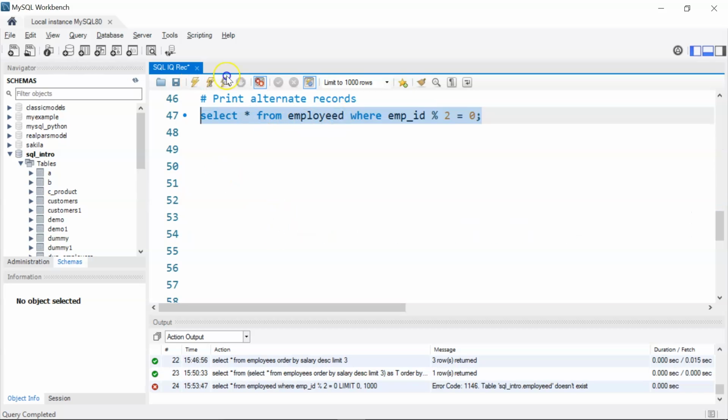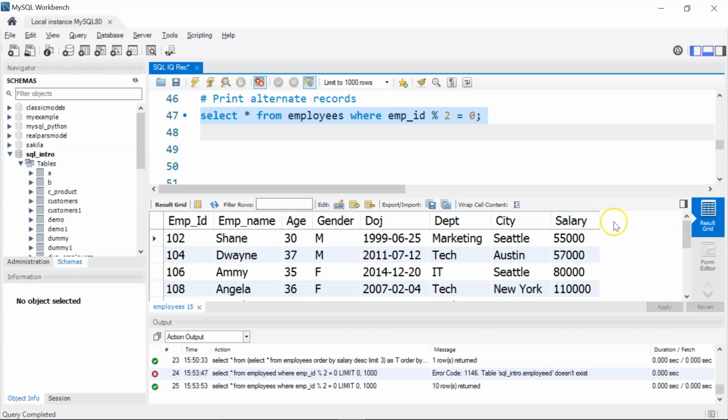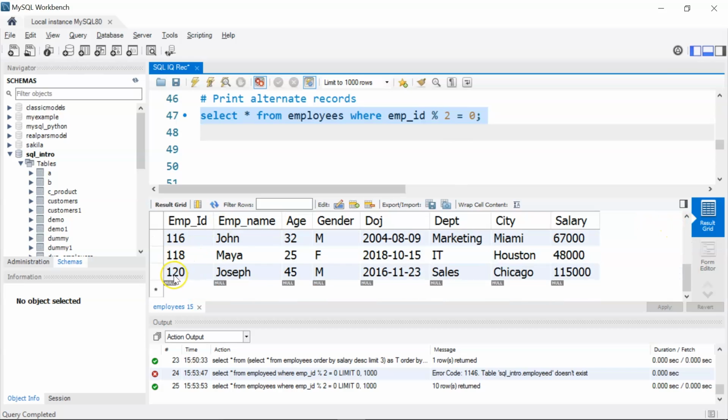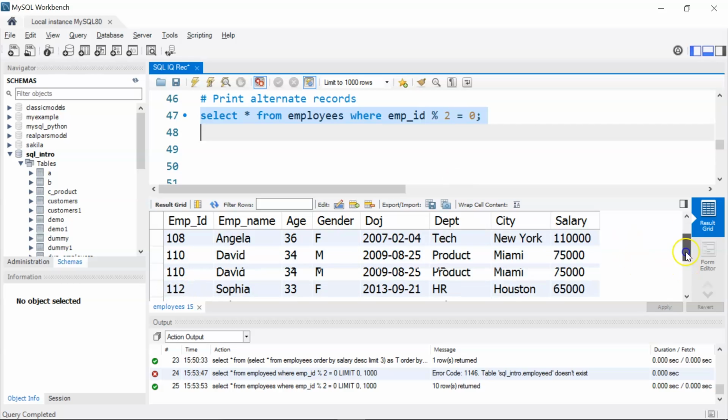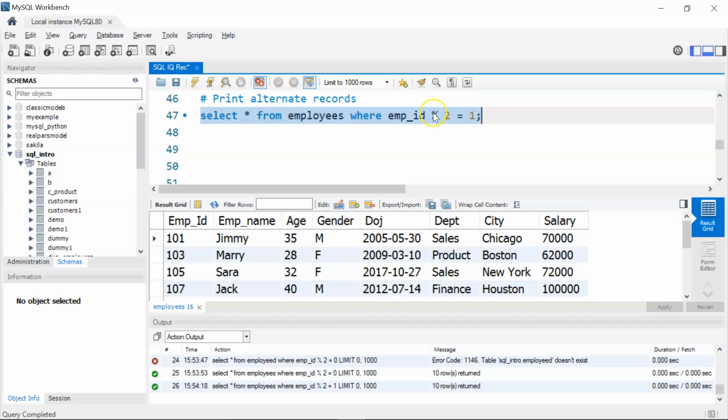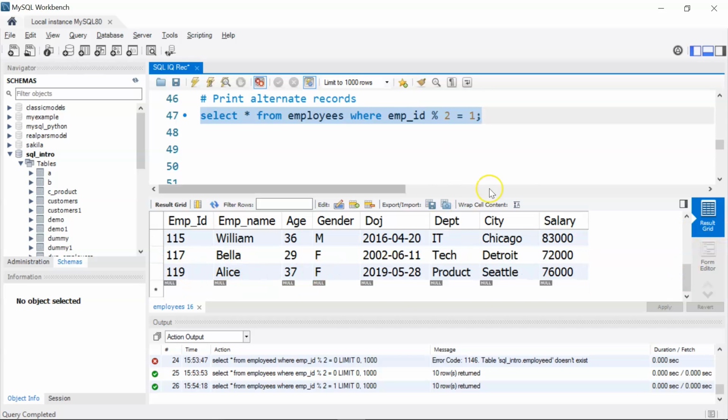If I run this, okay, there was an error here. It should be employees. I'll run it again. You can see here I have printed the alternate records in a table. So we have skipped 101 because it is not divisible by 2. I've started with 102 followed by 104, 106, 108, and then finally we have 120. Now if you want to print only the odd records in the table, you can use employee ID %2 equal to 1. So you can see here I have 101, 103, 105, 107 up to 119.